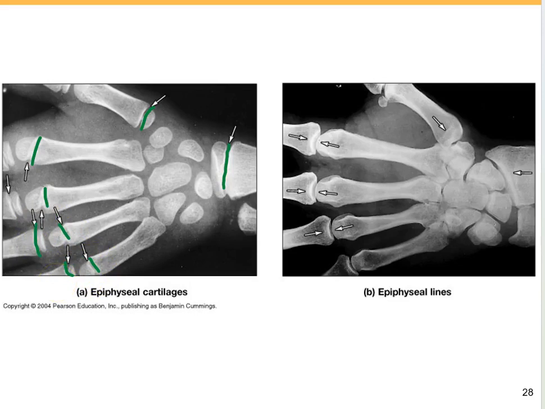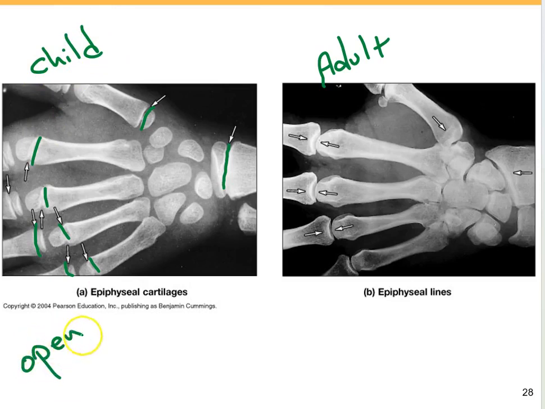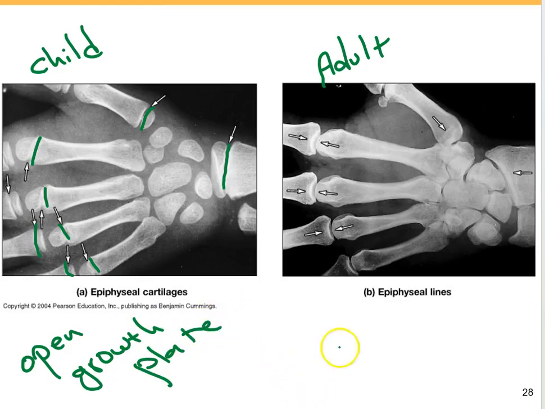But in this picture, you can see these growth plates are absent or they're being closed, so that it's showing that this is an X-ray of an adult, or that may be a child, but for some reason their growth plate has been closed. So this X-ray of the child has the open growth plate, but in this X-ray, you can see the growth plate is being closed.